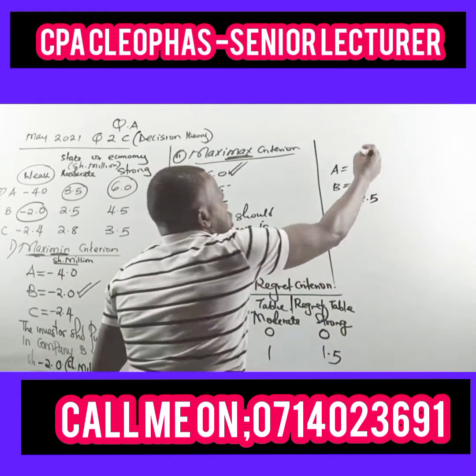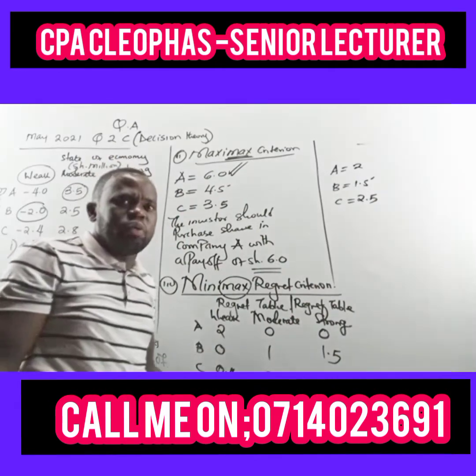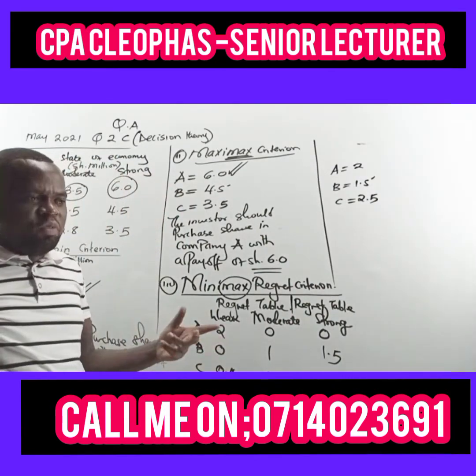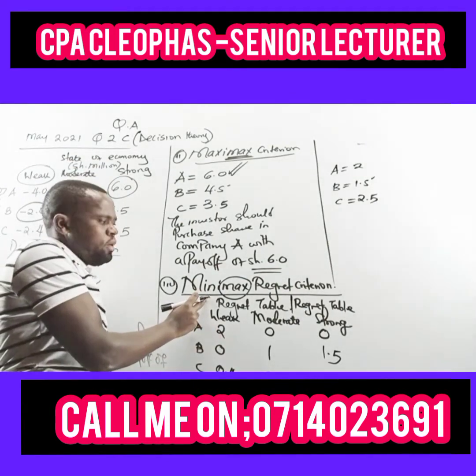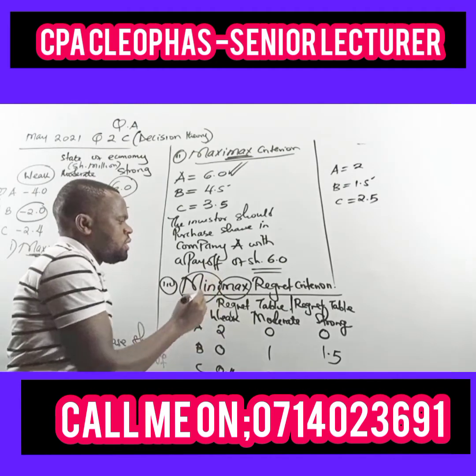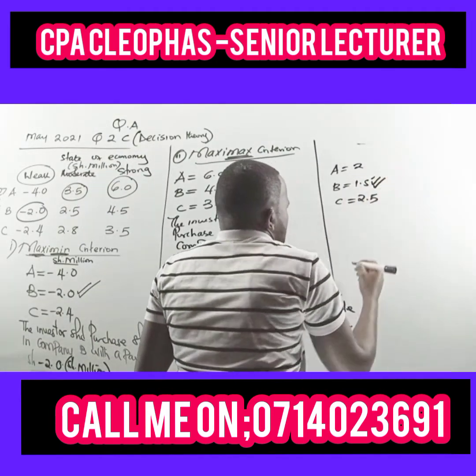These are losses or regrets. You cannot choose the highest loss. You are a manager. The company should at least, if it's loss, choose the minimum. That's why it is called Minimax. So choose the minimum of those regrets. So minimum is which one? 1.5.